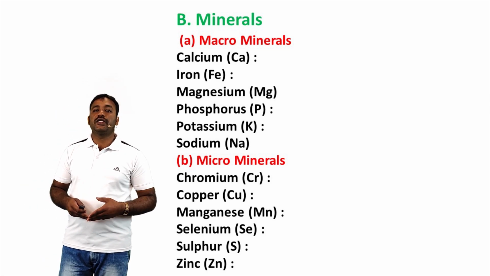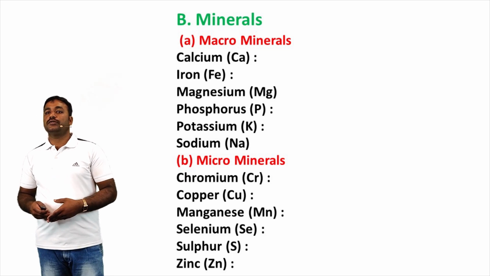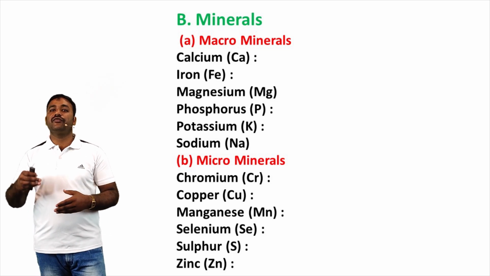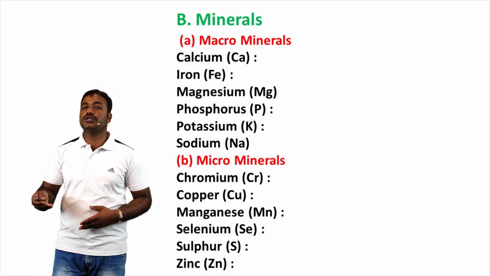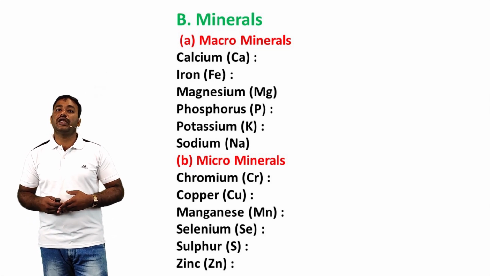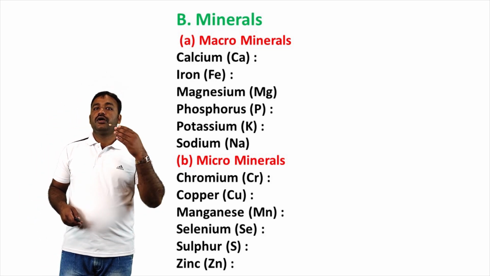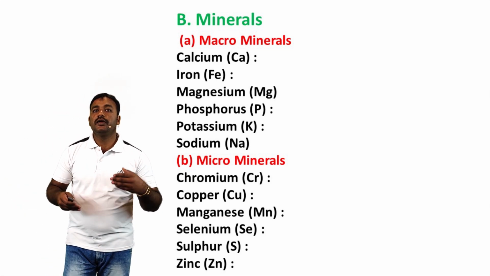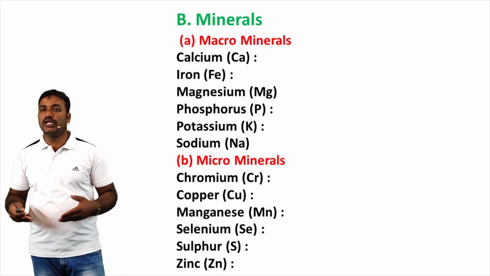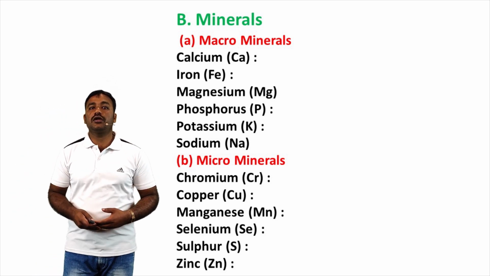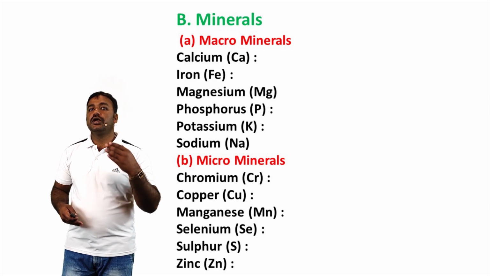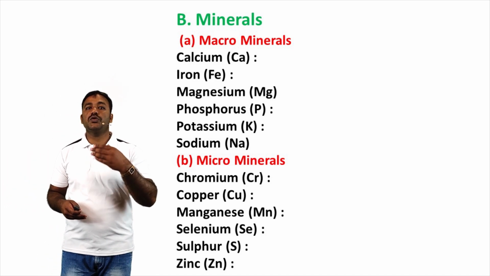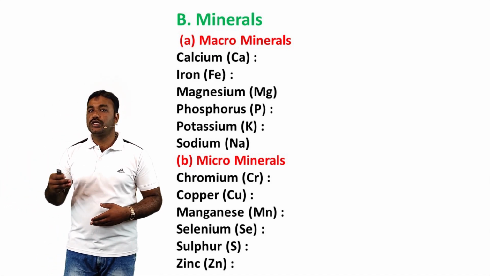Next one, manganese. It has antioxidant properties and is involved in fertility and the formation of strong healthy bones, nerves and muscles. Next one, selenium. It has antioxidant properties and prevents peroxidation of lipids in the cells. It is an essential component of the enzyme glutathione peroxidase that contributes to the efficiency of the immune system.